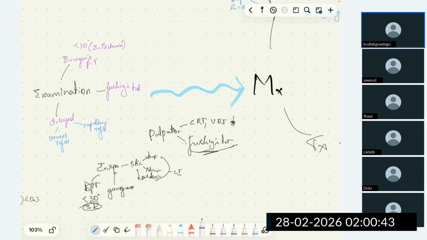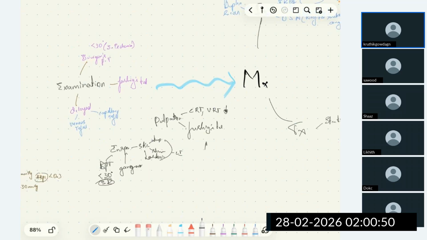With this test, we can confirm the involvement of the popliteal artery. And in case of the upper limb, we have Allen's test and other tests, which we will discuss while discussing practicals.